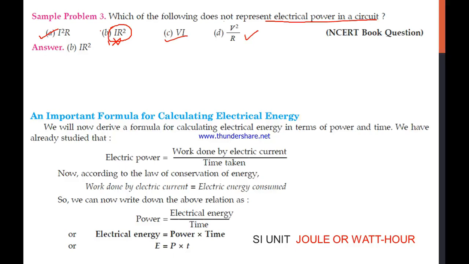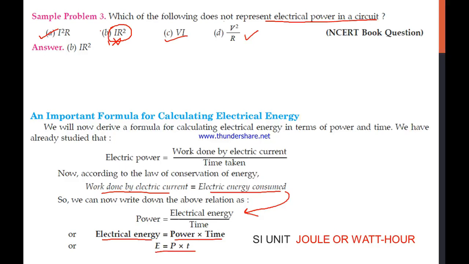Okay, so we can write the power in terms of work done and the time taken, that we already know. Now according to the law of conservation of energy, the work done by the electric current is totally equal to the electric energy that is consumed by your device. So what does it mean? We can replace the work done with the electrical energy, and that's why we can write the electrical energy equal to power into time. Now let's see the SI unit.